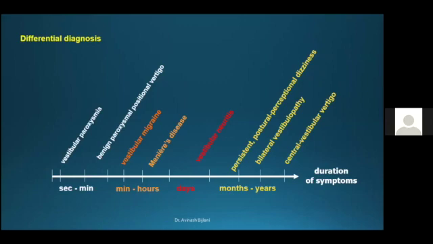When you come to persistent vertigo, which has been there for months to years, then one can think of psychogenic vertigo and what we call triple PD, that is persistent postural perceptual dizziness. And bilateral vestibulopathy, of course; here the patient will not present with a sensation of vertigo, but will present more in terms of instability. And of course, central vestibular vertigo, which has not ever been compensated, can also present like this.